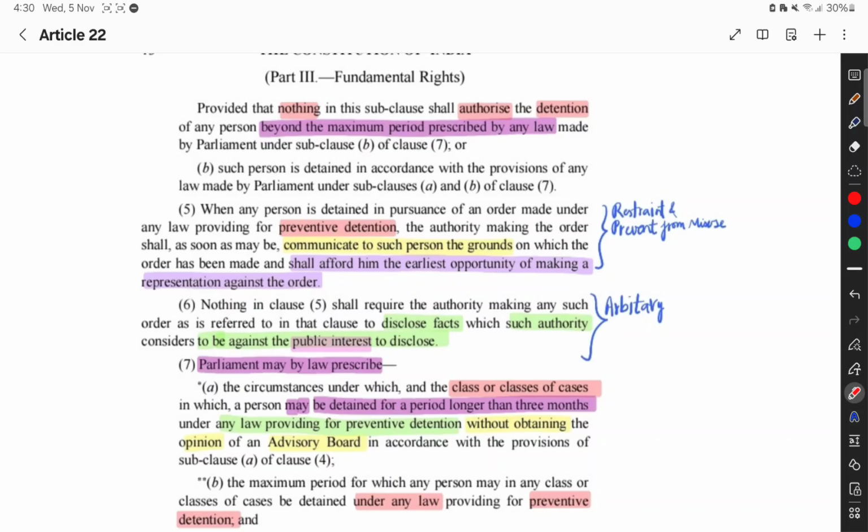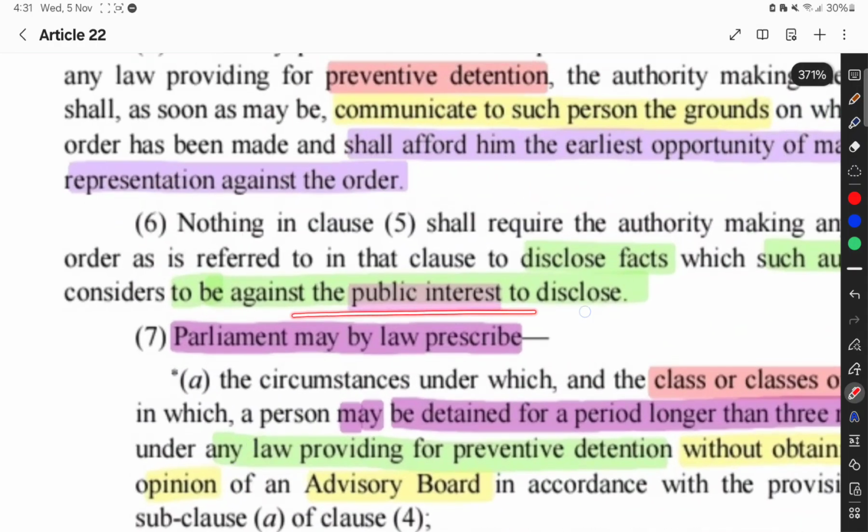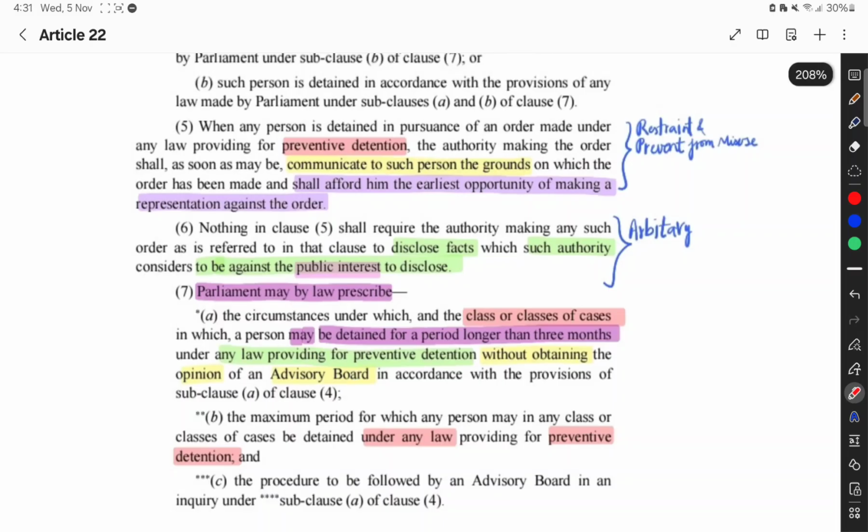Clause number 6 is an exception, or you can say a proviso. These things or communication should not be allowed in that case where public interest is to be disclosed. Public interest is much more important. जहां आपका public interest, आपको लगता है कि public interest affect हो सकता है, in that case you are not required to disclose the facts to which the authority.